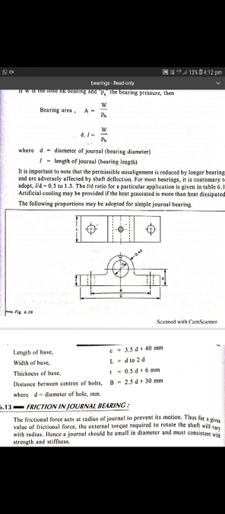Artificial cooling may be provided if the heat generated is more than the heat dissipated. Heat is dissipated by the lubricant. If the heat generated is more than the heat dissipated, we need to add artificial cooling also.